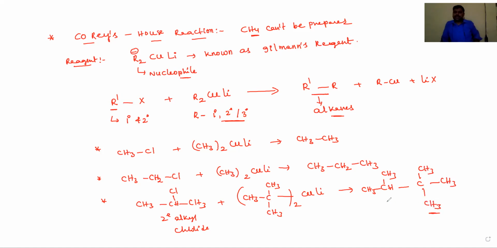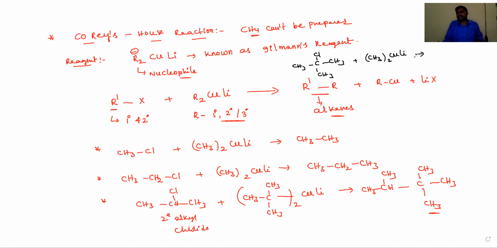That's why the advantage of this Corey-House reaction is this: if you want to introduce a tertiary alkyl group, the tertiary alkyl group should be attached to the Gilman's reagent only. But among alkyl halides, only primary and secondary alkyl halides will react. For example, the reverse: suppose you use the alkyl halide tertiary butyl chloride, and then we use (CH3)2CuLi.